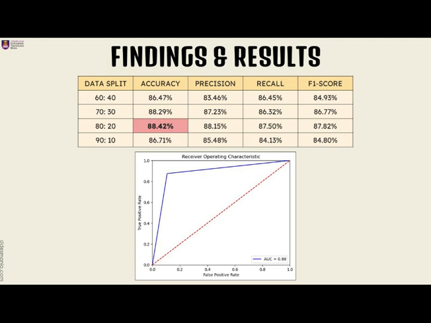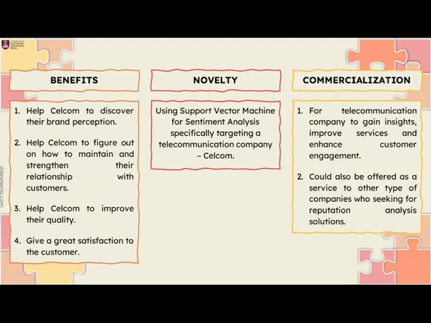For the receiver operating characteristic (ROC) curve, we got 0.88 for the area under the curve, AUC, where the larger the AUC is, the better the model's ability to distinguish between classes. There are several benefits of this product. First, it can help Celcom to discover their brand perception. Second, it can help Celcom to figure out how to maintain and strengthen their relationship with customers. Third, to help Celcom to improve their quality. And lastly, to give great satisfaction to the customer.